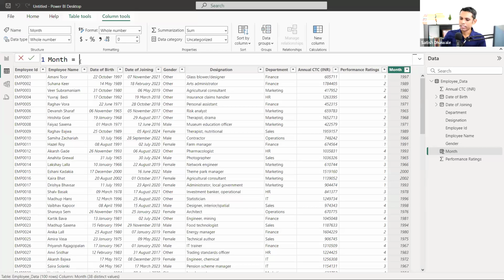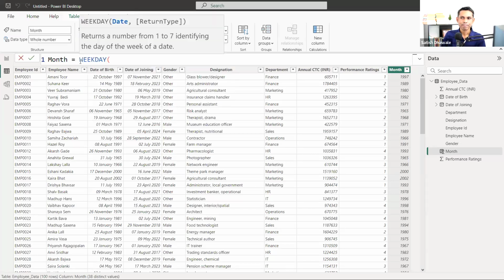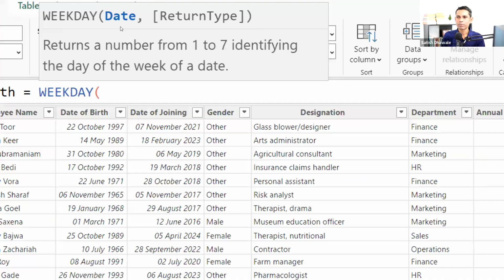Now the next one is weekday. For weekday, I'm going to take it again, here it is. It will ask you for two arguments. Look over there. Once you type any DAX formula inside Power BI, it is similar to Excel. Again, I told you that in Excel, once you type the formula and put down an open bracket, or just press the tab key, you will get a description of that formula and its syntax. So here we are getting the same things.